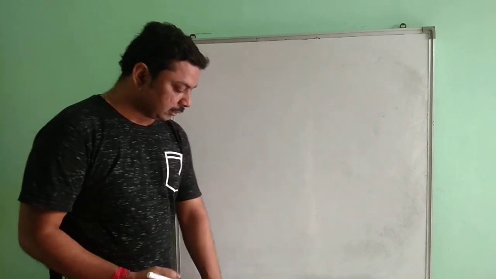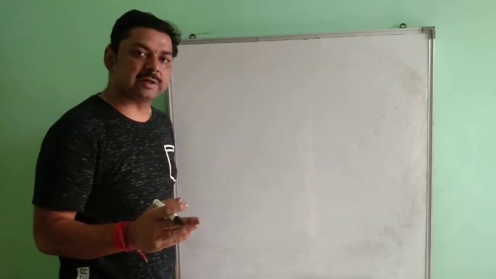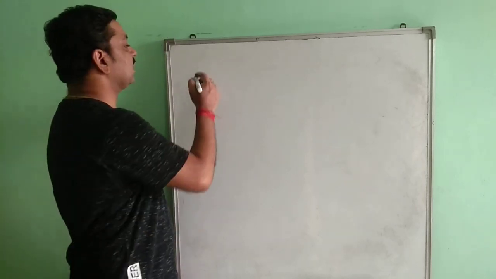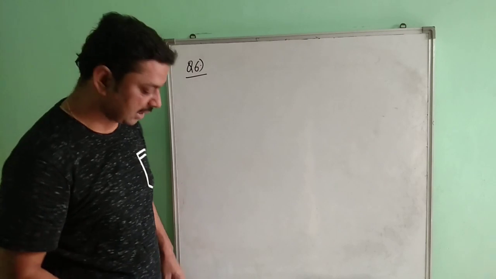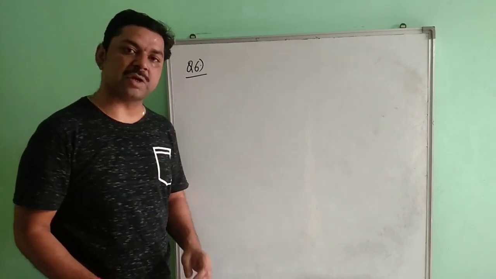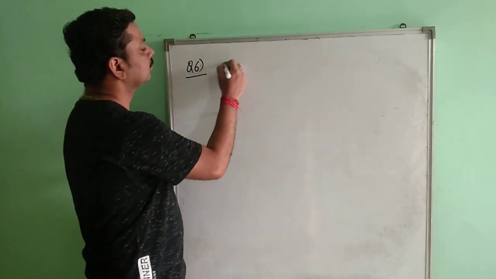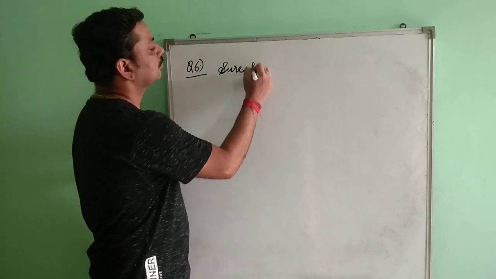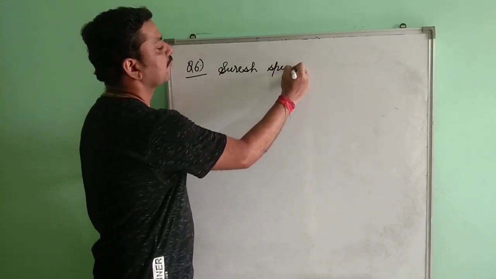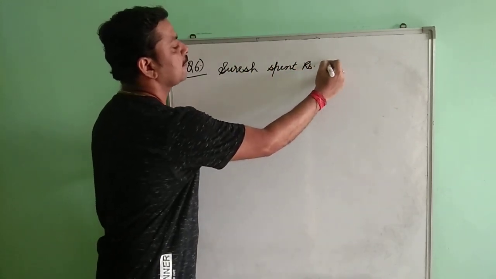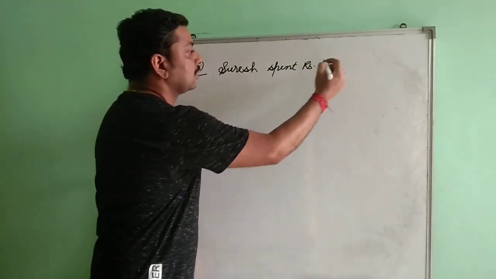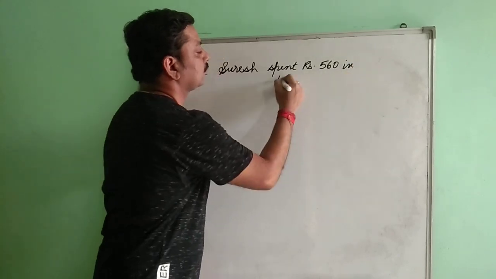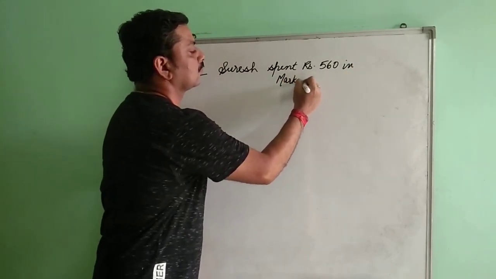Now, we are going to see some more questions related to your application of percentage. For example, if we see question number 6, which is given in your exercise. The question says that Suresh spent rupees 560 in the market. Clear?